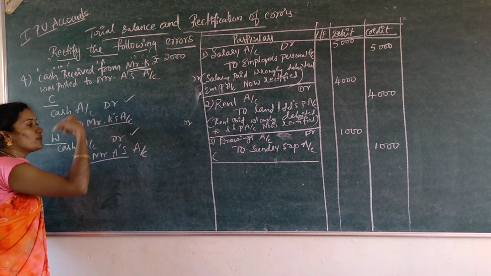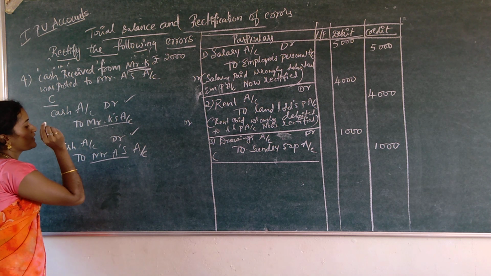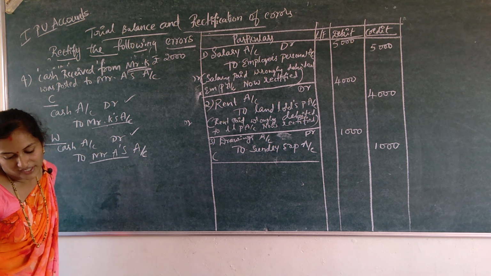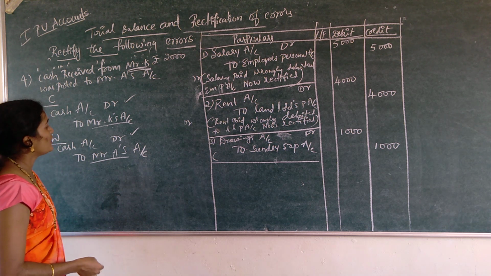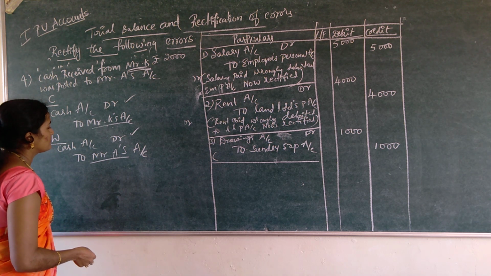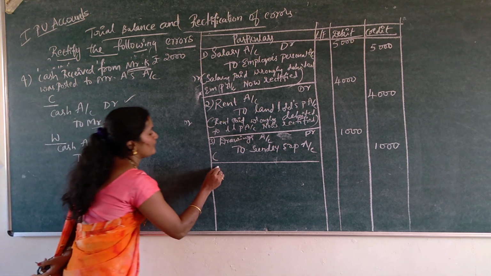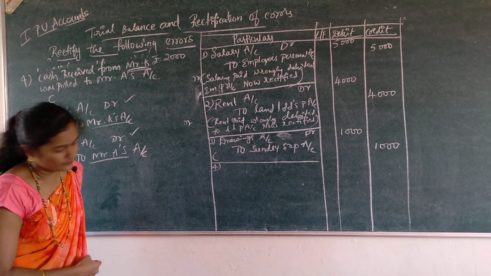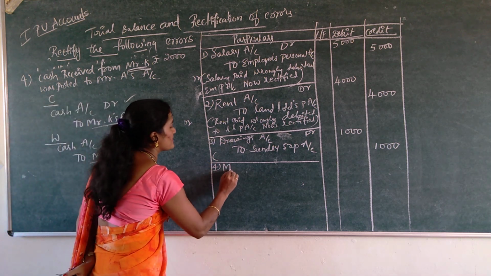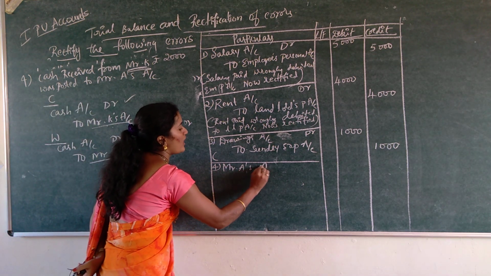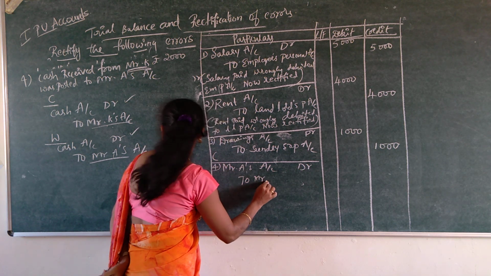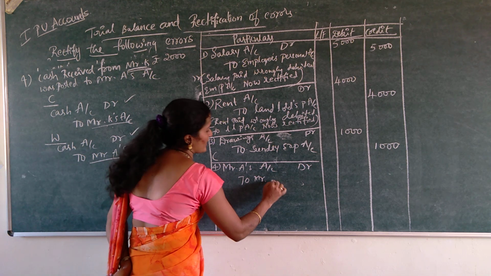Okay, so in order to rectify this, what is the correct entry? The correct entry is cash account debtor to Mr. K's account. So the rectification entry is Mr. A's account debtor to Mr. K's account.